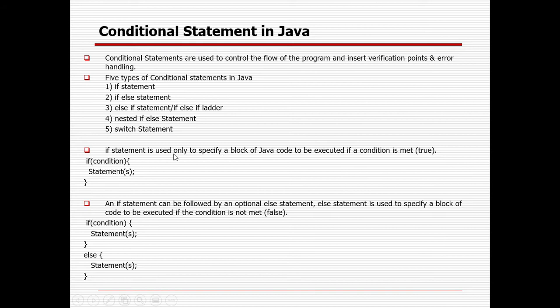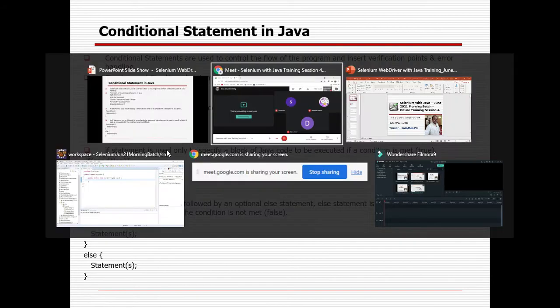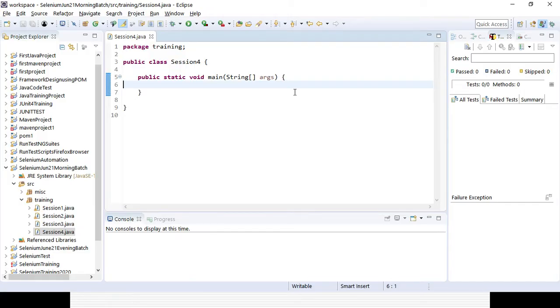So the if statement is used to check only whenever the condition is true, so we can go with the if statement only. The if statement is used to specify a block of Java code to be executed if the condition is met or true only. So if, then the condition, then you give the statement in the second bracket. That is the syntax, you need to remember it. I will show you how we can implement those things in real time.